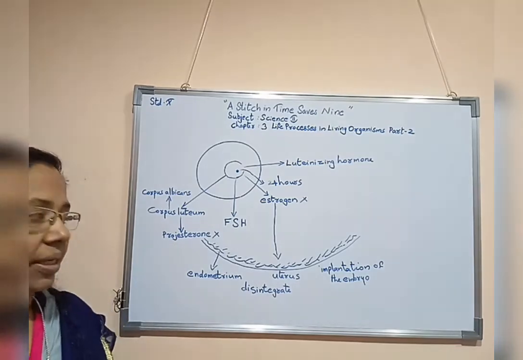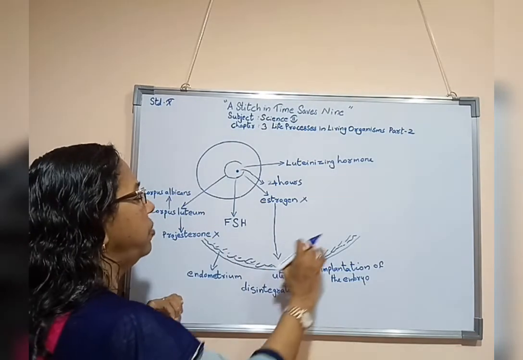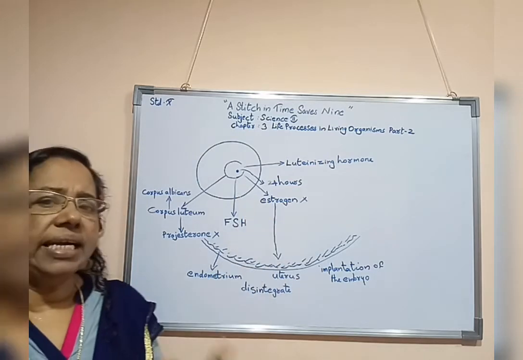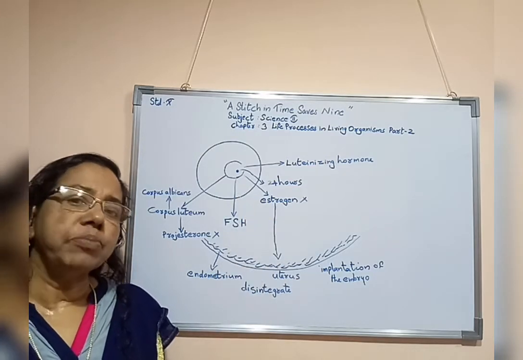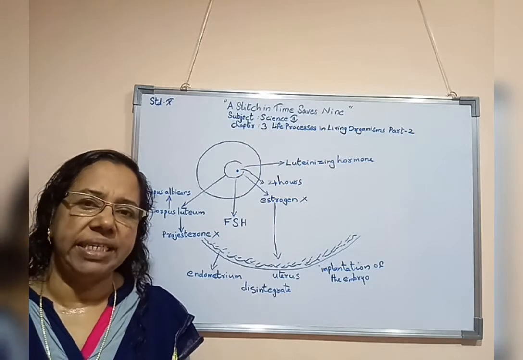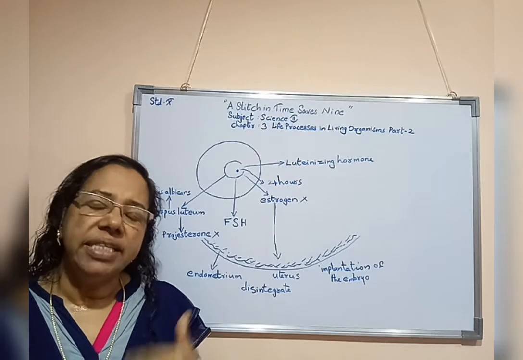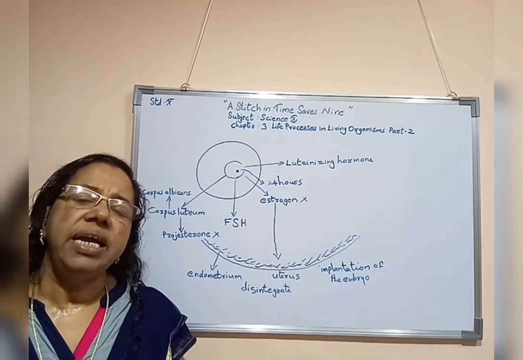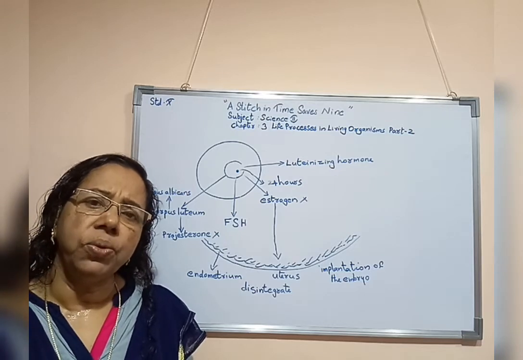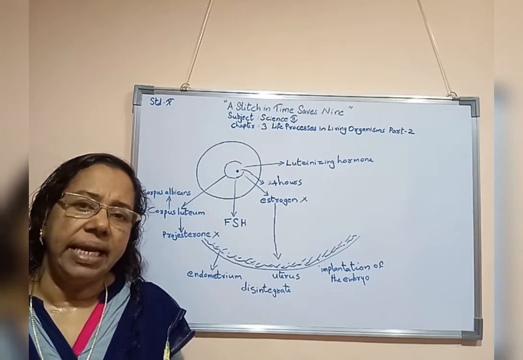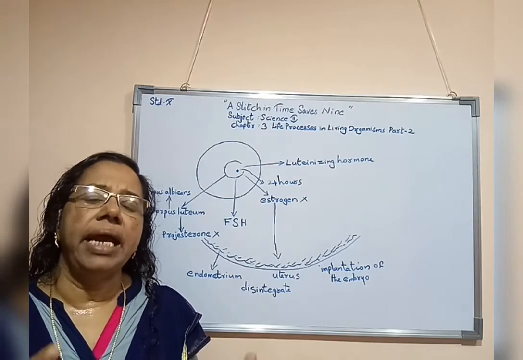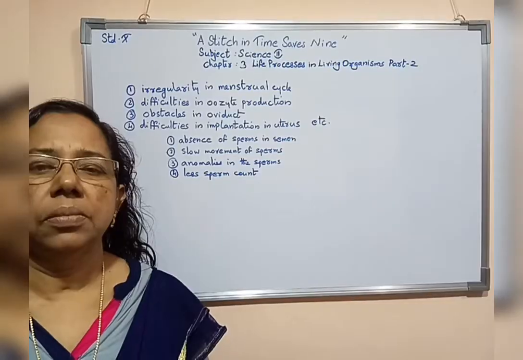As a result of it, the tissues of endometrium as well as the unfertilized egg come out in the form of blood through the vagina. This process occurs every month between 28 days to 30 days till the egg gets fertilized and embryo forms.